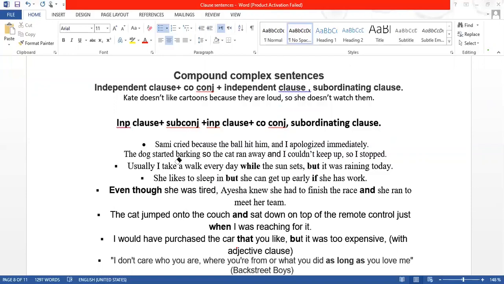The dog started barking, so the cat ran away, and I could not keep up, so I stopped. Now see this one. The dog started barking. It is an independent clause. The cat ran away.